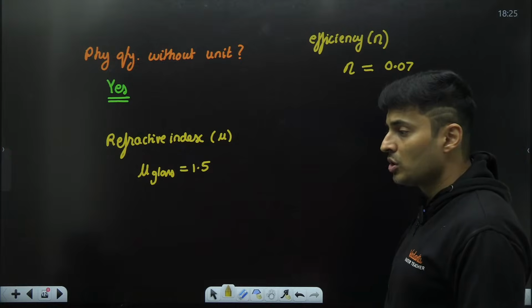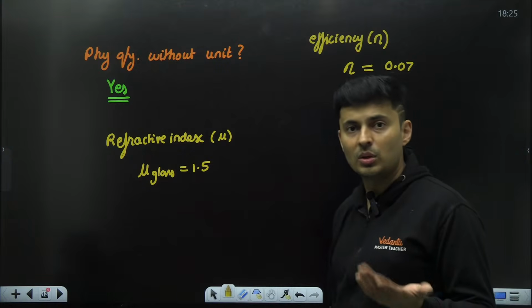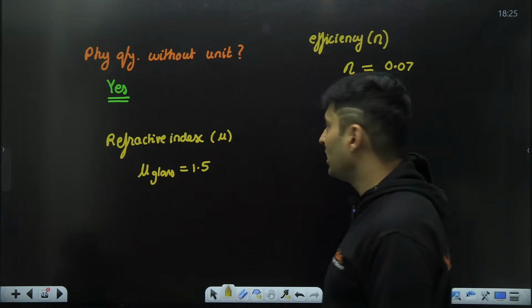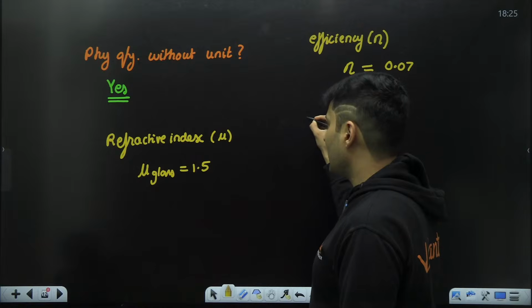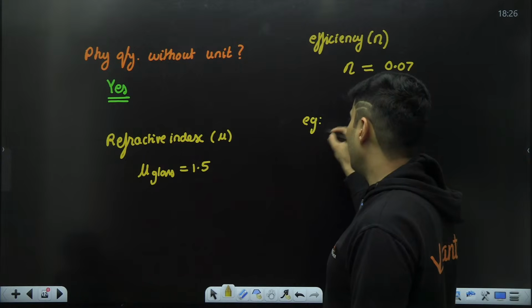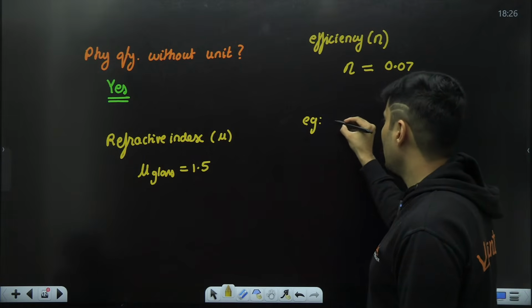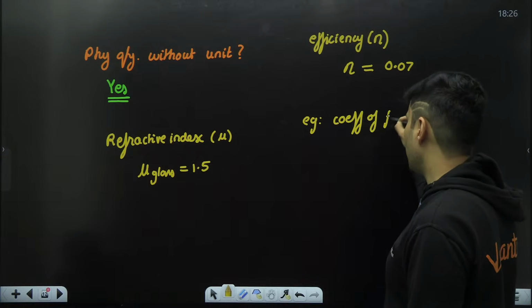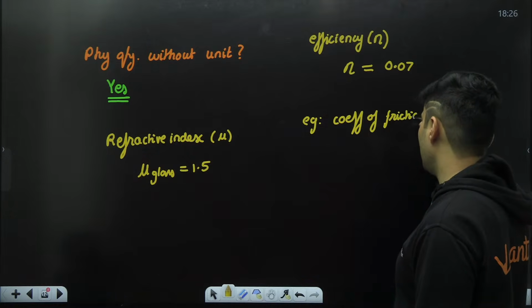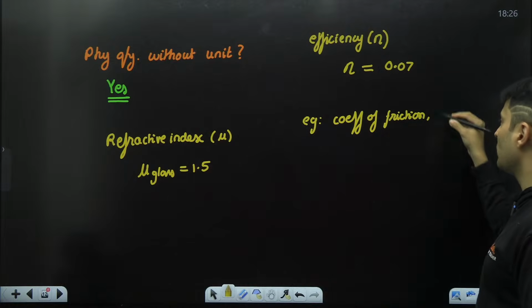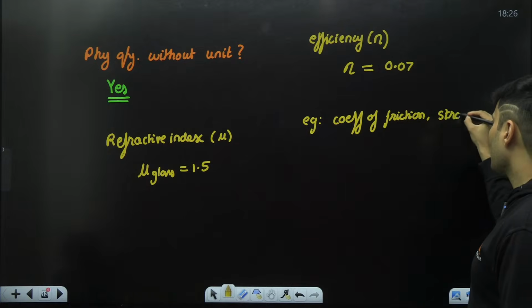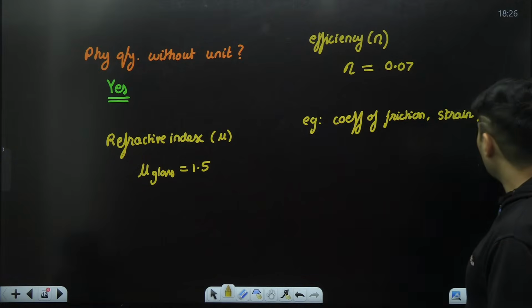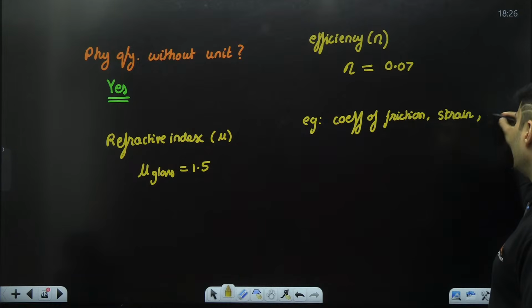It is a ratio. So most of the things which are like a ratio, they do not have any units associated with them. There are more examples of them, like refractive index, coefficient of friction. Coefficient of friction, that will come in a chapter of Newton's laws later on in 11th standard. Then you will also see a physical quantity called as strain. Strain also does not have any kind of units, and so many others like efficiency, refractive index, etc.